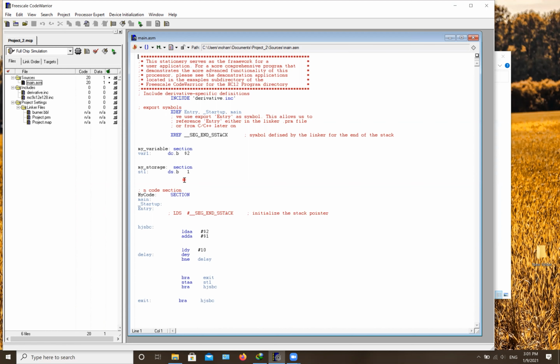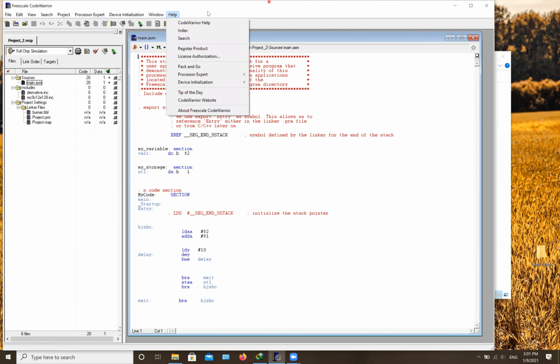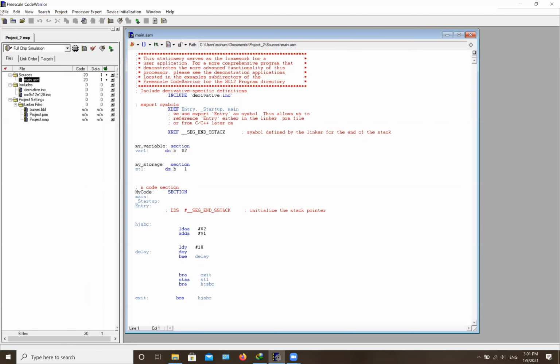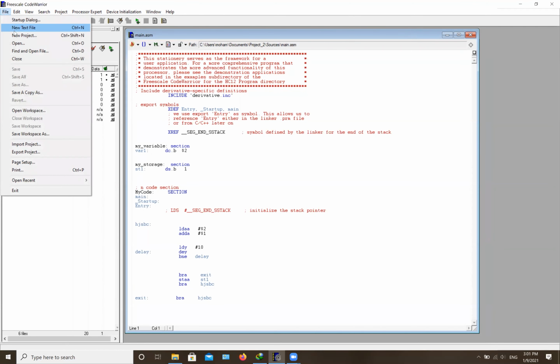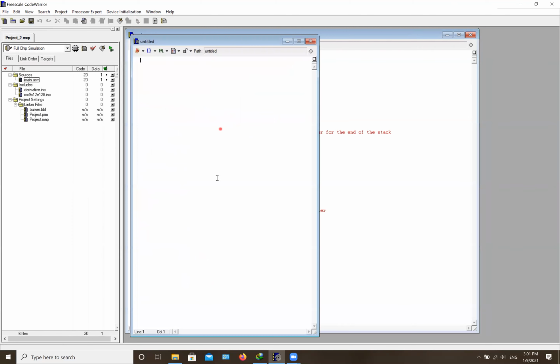So the very first thing that you need to know is how to create that file so you can add it to your source file. First, you're going to go to your file. Let me maximize this. Okay, you're going to go to File, then New Text File, or you can hit Control N on your keyboard.